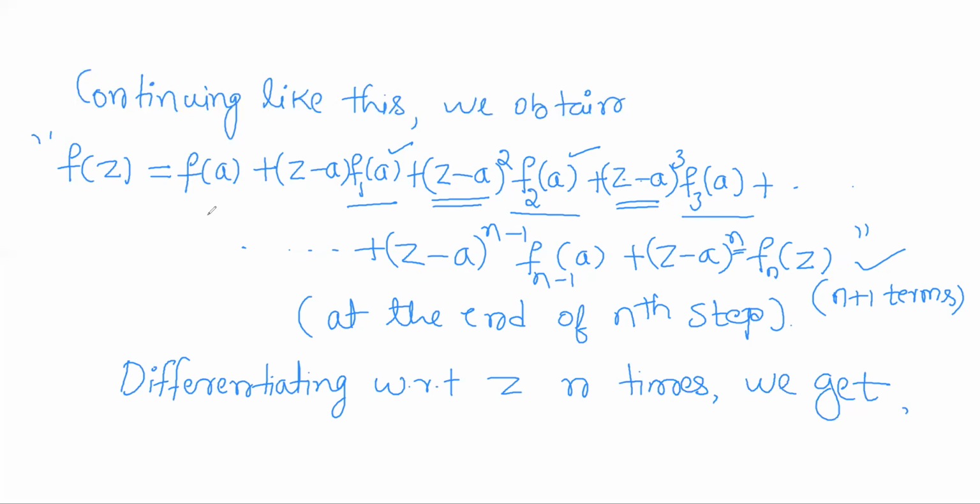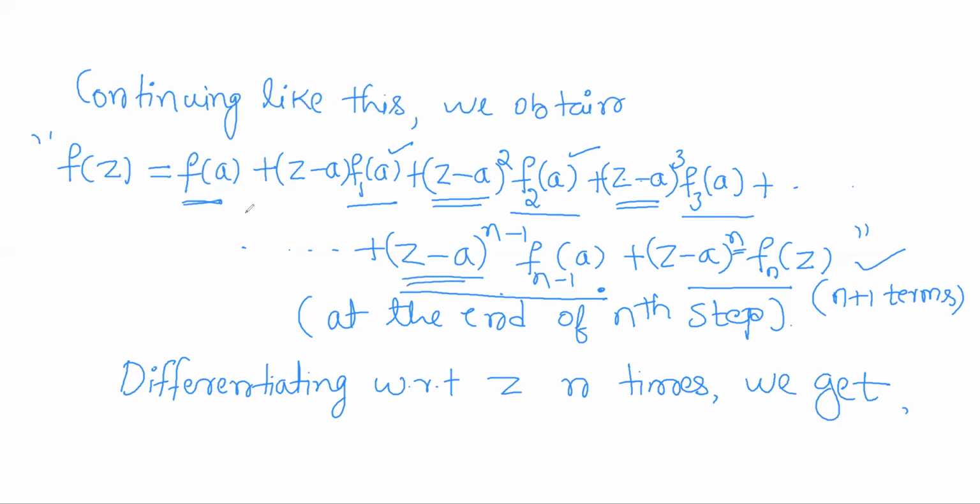We can observe here, up to the nth term, each term has only a single term of z.